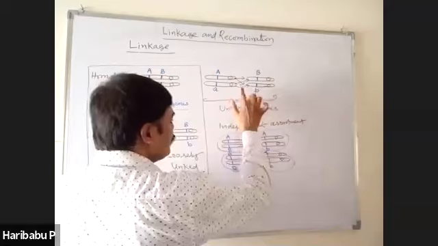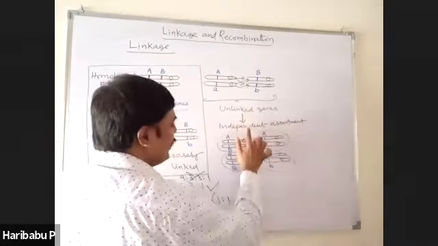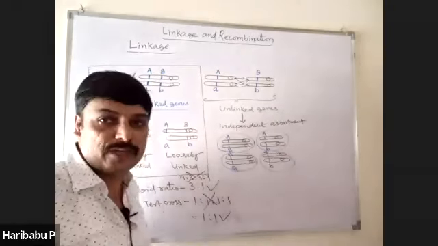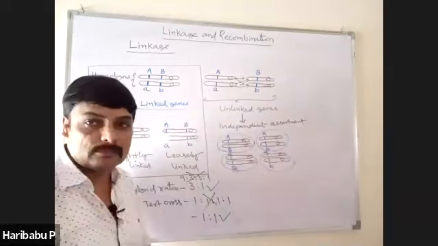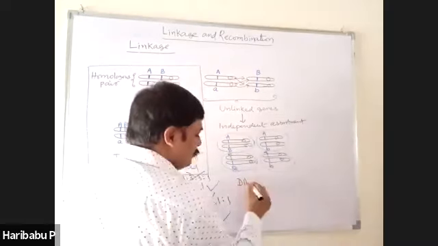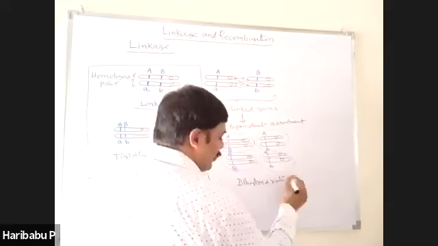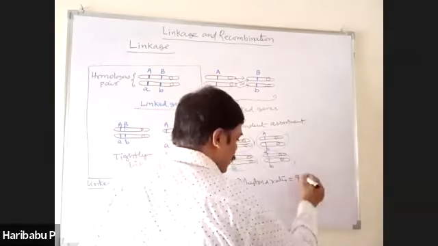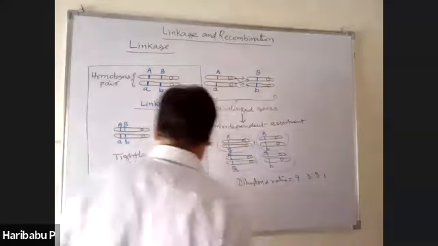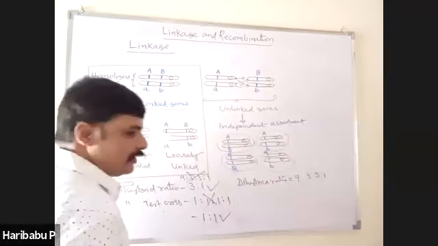As a result, it shows independent assortment. When genes are unlinked and it shows independent assortment, 4 different types of gametes are produced in equal number. Therefore, the dihybrid ratio is obtained in the form of 9:3:3:1. In case of linked genes, only 2 types of gametes are obtained.